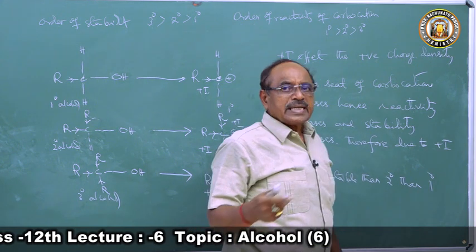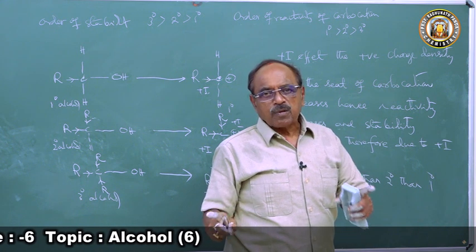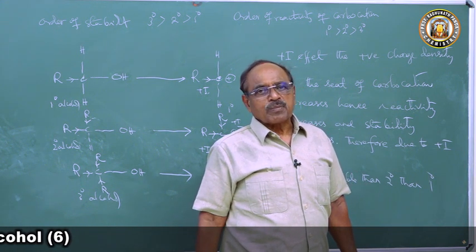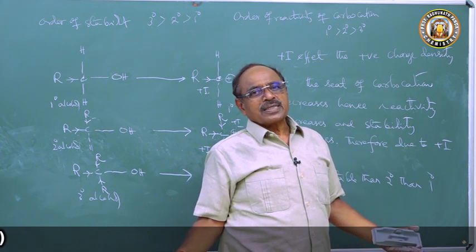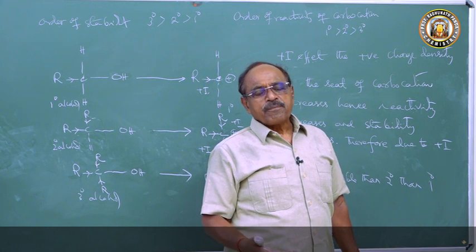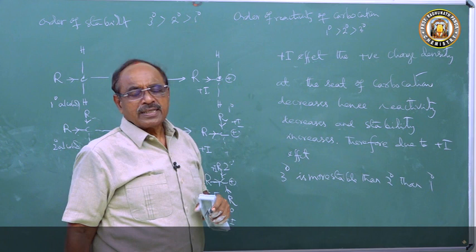So whenever you will be reading different compounds, look to that. If two compounds are there, I look for whether it is primary, secondary, tertiary carbonium. If the primary is there and secondary is there, secondary is more stable than primary. So reactivity 1 degree is more reactive than 2 degree.